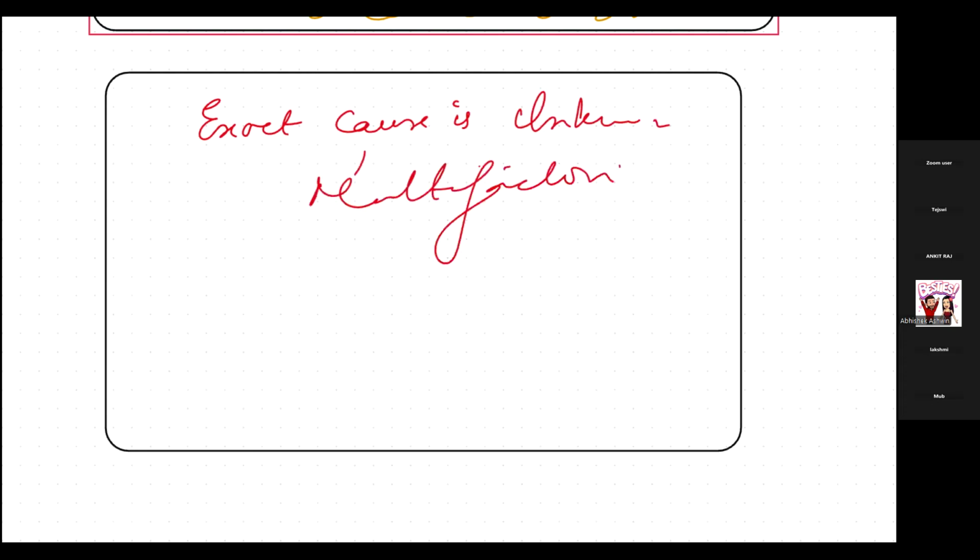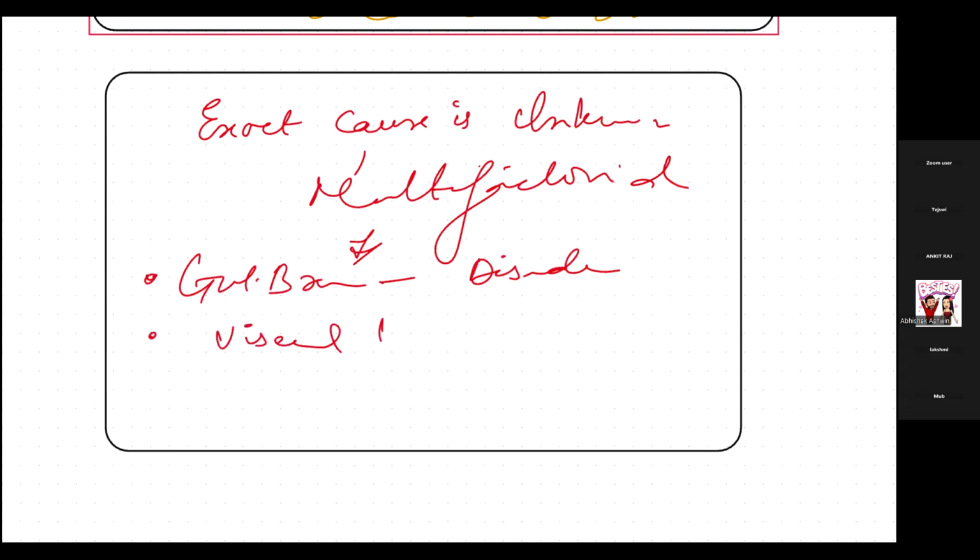These factors are the gut brain axis being disordered, if it is not working properly. Second, visceral hypersensitivity. What it is, we will discuss in detail, don't worry. Then altered GI motility.